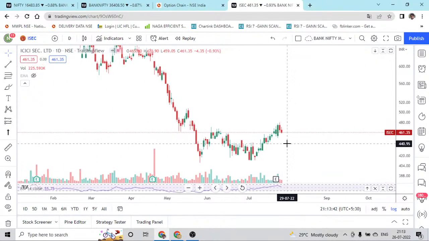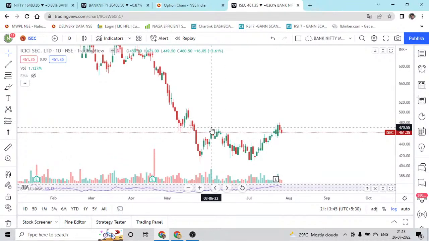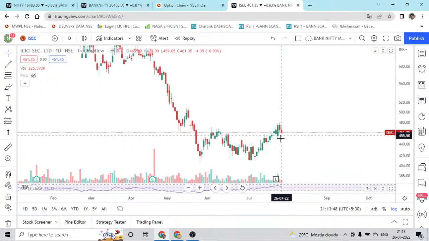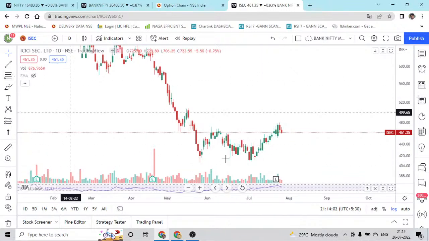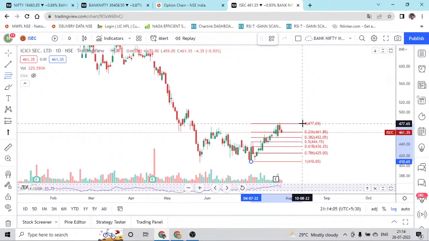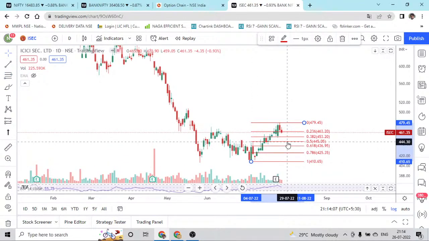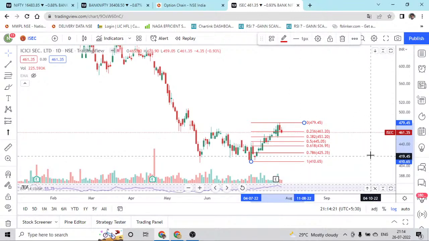One day, maybe on Friday, it already closed above this, where the neckline was broken, and again what we are witnessing is a small amount of bearishness in the stock. So what is going to be the take on ICICI Securities? Definitely this is going to be a buy, and the stop loss, with 0.5 being our buying range. So with the stop loss of 436 in daily, 436 in daily is going to be the stop loss, and 445 is going to be the entry range. Right now the current market price is